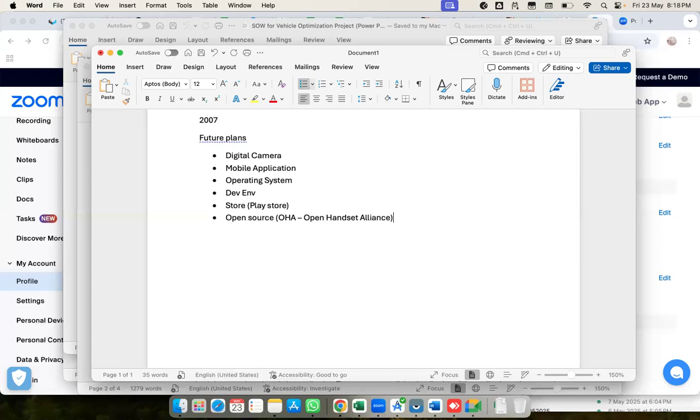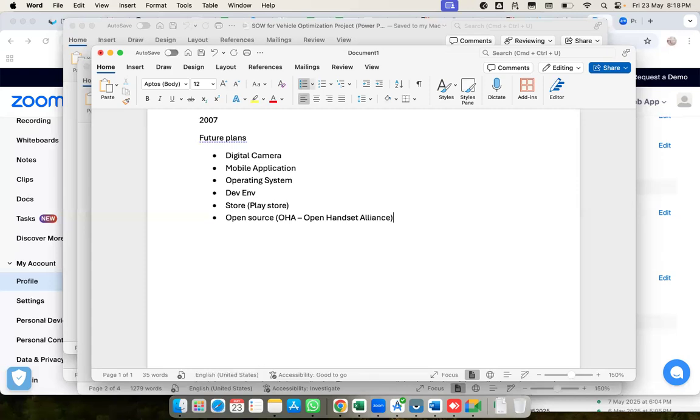This is a very huge open source community that develops applications, so it will always be open source. That is the reason they said it is always open source.